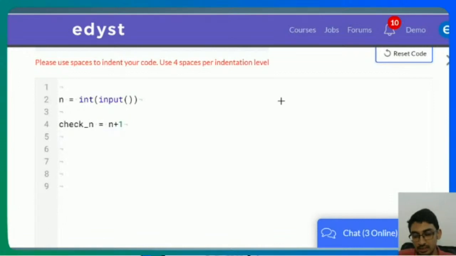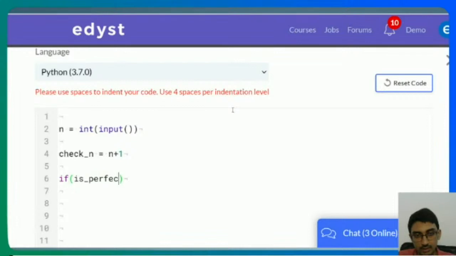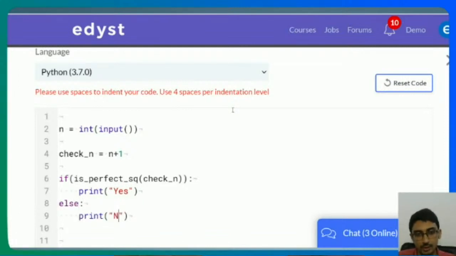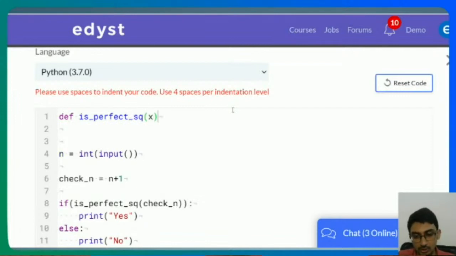I'll say check n is n plus 1, and I'm supposed to print either yes or no, right? So I'll say if is a perfect square, check n, then I'll print yes, else I'll print no. Okay, and what I'll do is define is_perfect_square, let's say for some x, right?